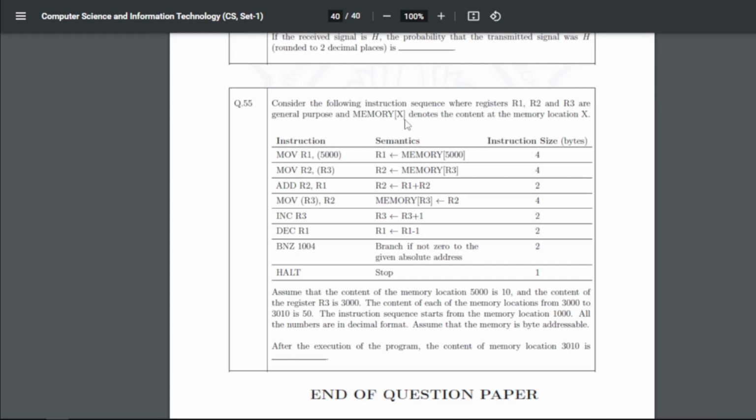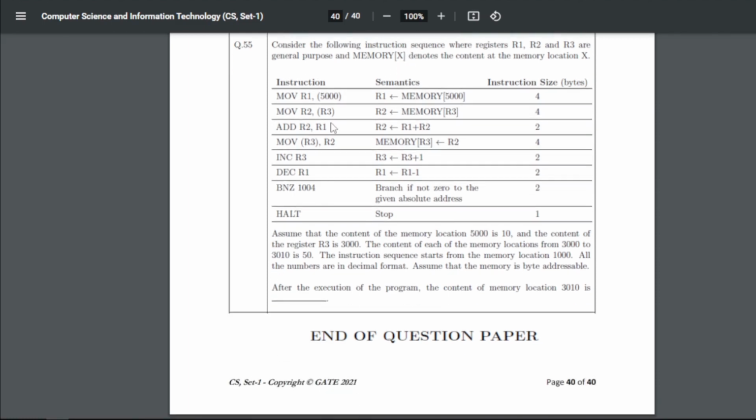Now 55, this is the last question. Consider the following instruction sequence where registers R1, R2 and R3 are general purpose registers. M[X] denotes the content of the memory, right? So this is the operation. Assume that the content of memory location 5000 is 10 and the content of register R3 is 3000. The content of each of the memory locations from 3000 to 3010 is 50.